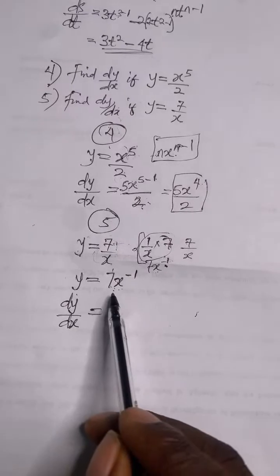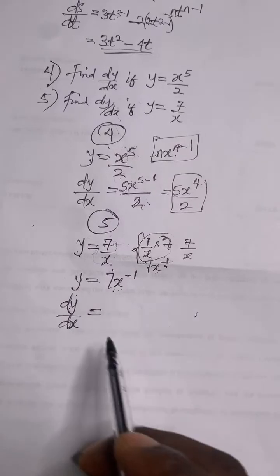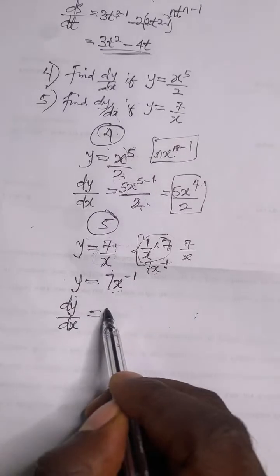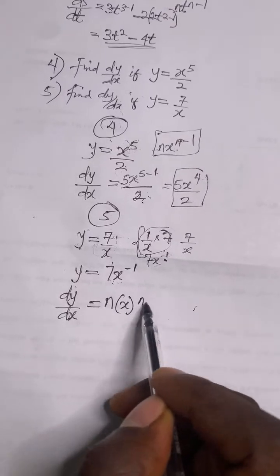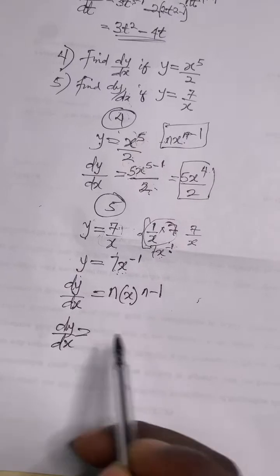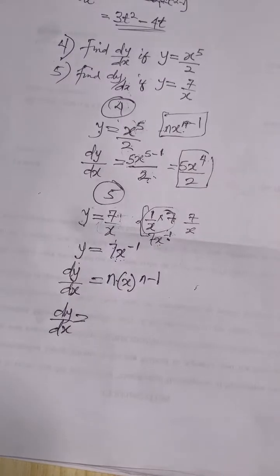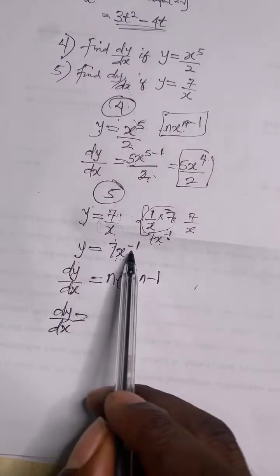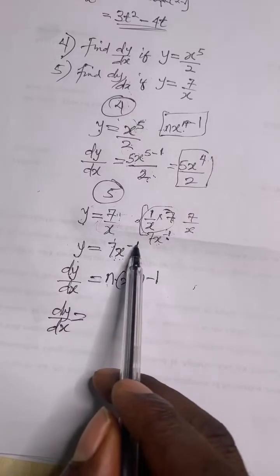Okay, so how do we differentiate this? It is simple. I'm going to apply the formula for dy over dx. This is the formula I want to quote now: n times x to the power of n minus 1. So dy over dx equals, how do we express this? Remember, 7 is a constant. So anywhere you see n, you put negative 1.